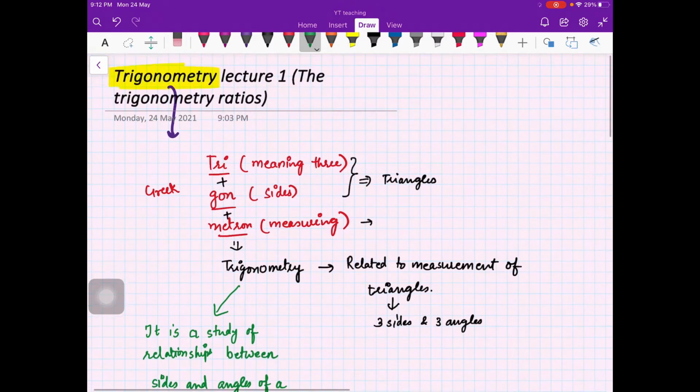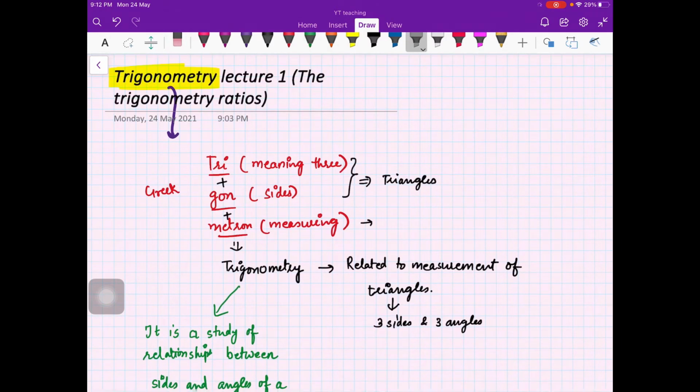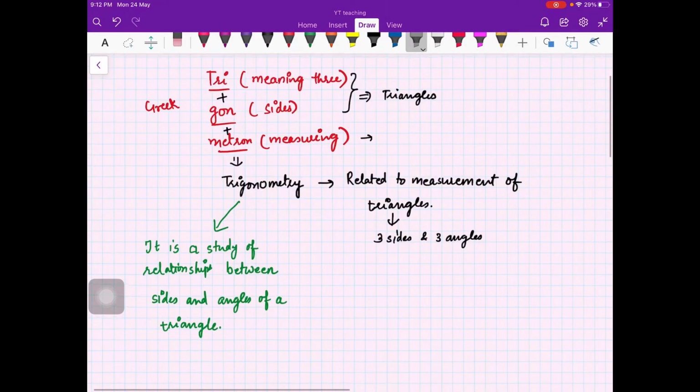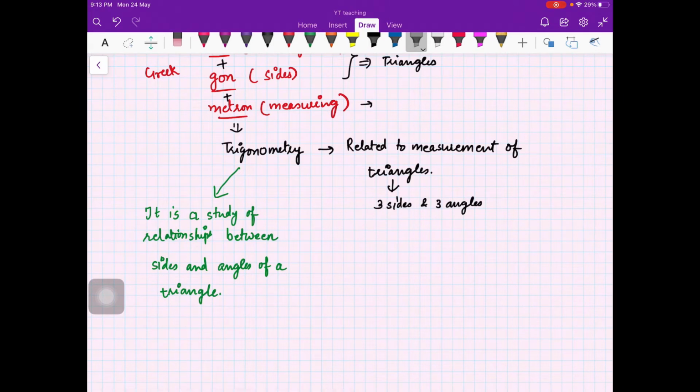So first of all, you should be very much comfortable with the meaning, and the moment you know what the meaning of trigonometry is, it's nothing scary. It's just that we are studying the relationship between sides and angles, which you have already done in your geometry class, right?